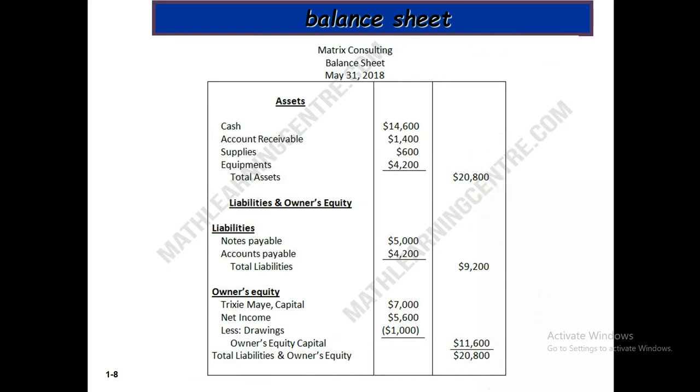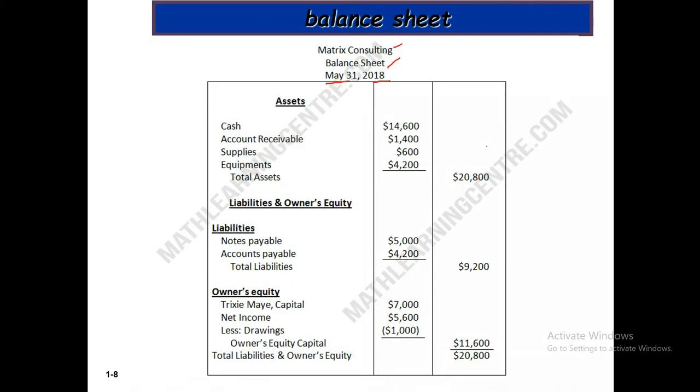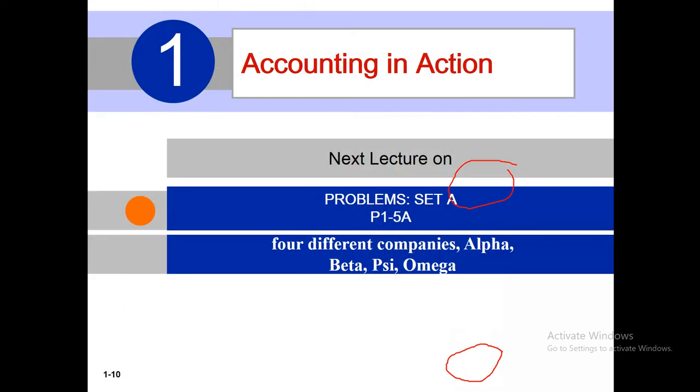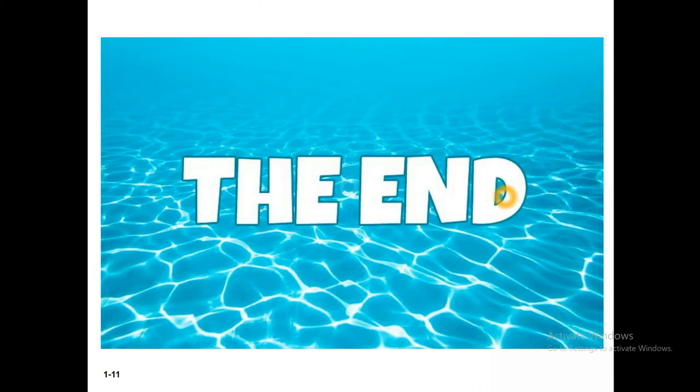Previously we had total assets and owner's equity. Also in our balance sheet, this is our total assets and this is our total liabilities and owner's equity. That's all. Our next lecture is on problem set A, problem 5A. Okay, thank you.